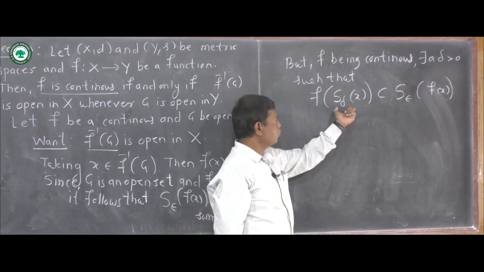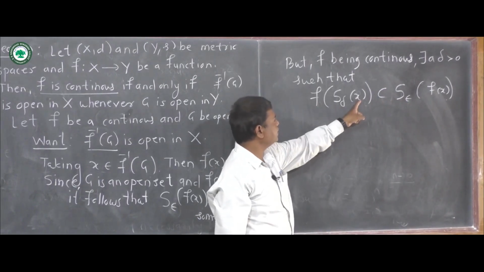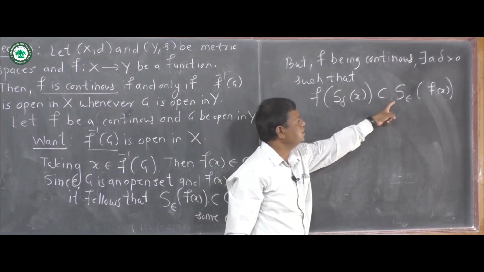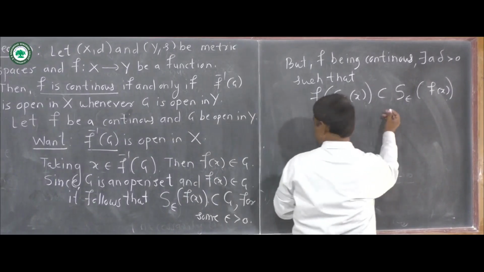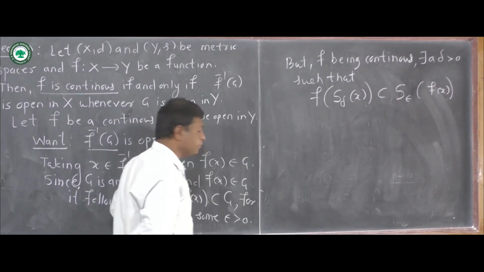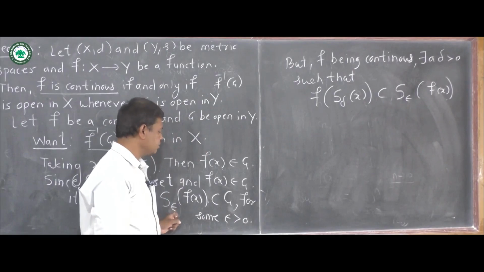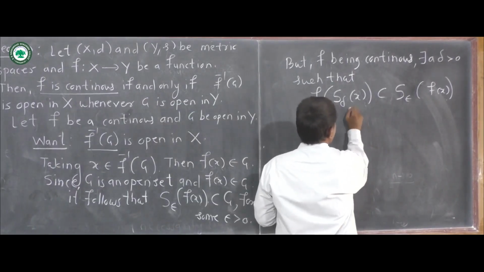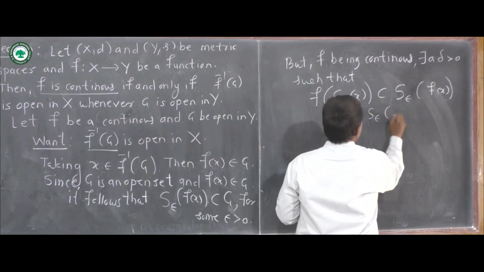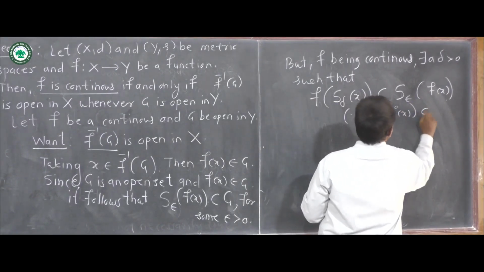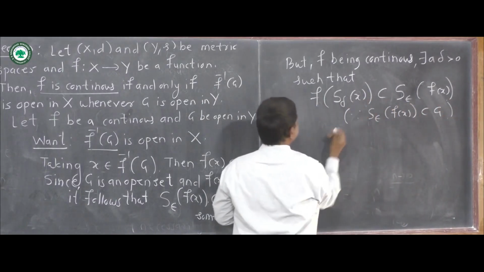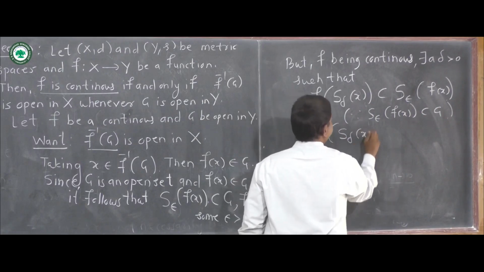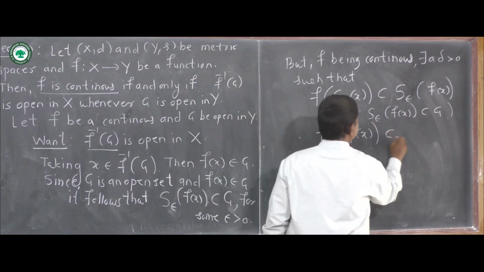So the image of this open sphere, whose center is at x and radius is delta, is contained in S epsilon of f of x. But this open sphere S epsilon of f of x is contained in G. Therefore the image of this open sphere is contained in G.